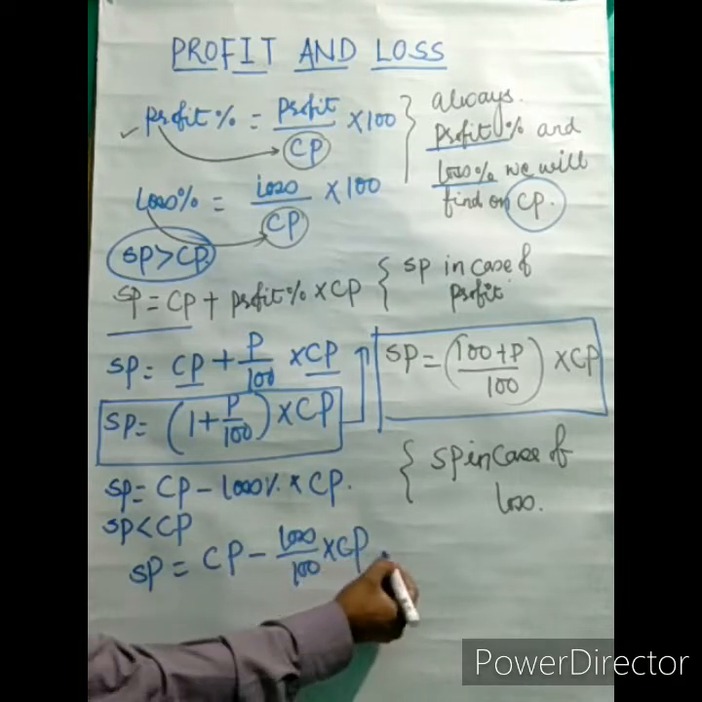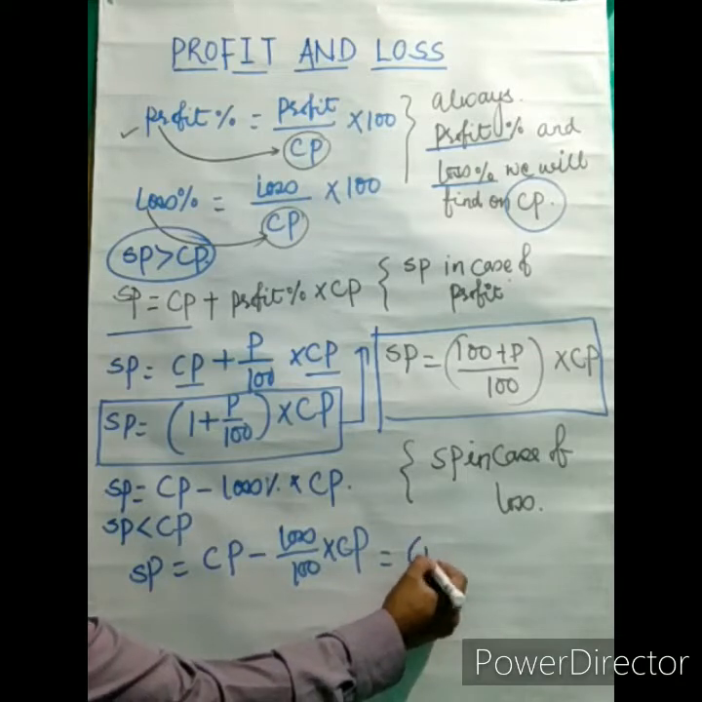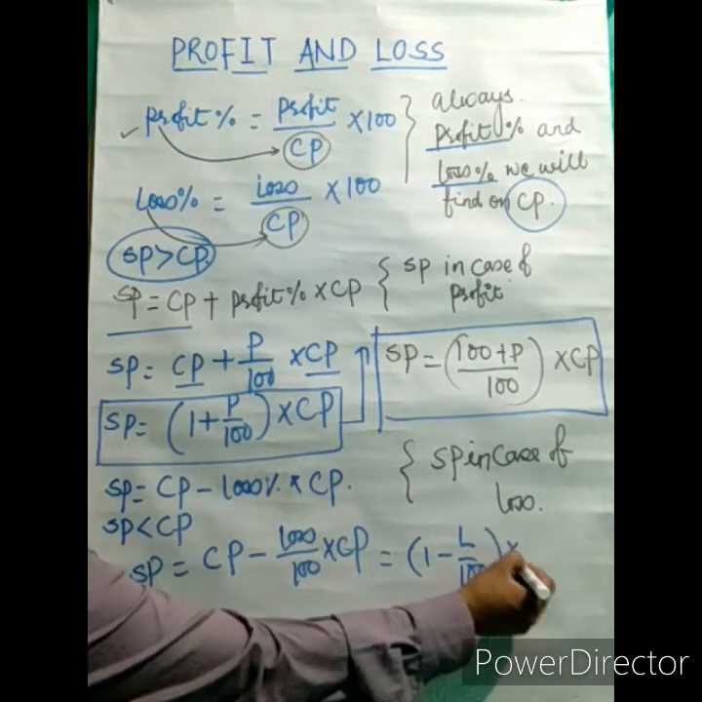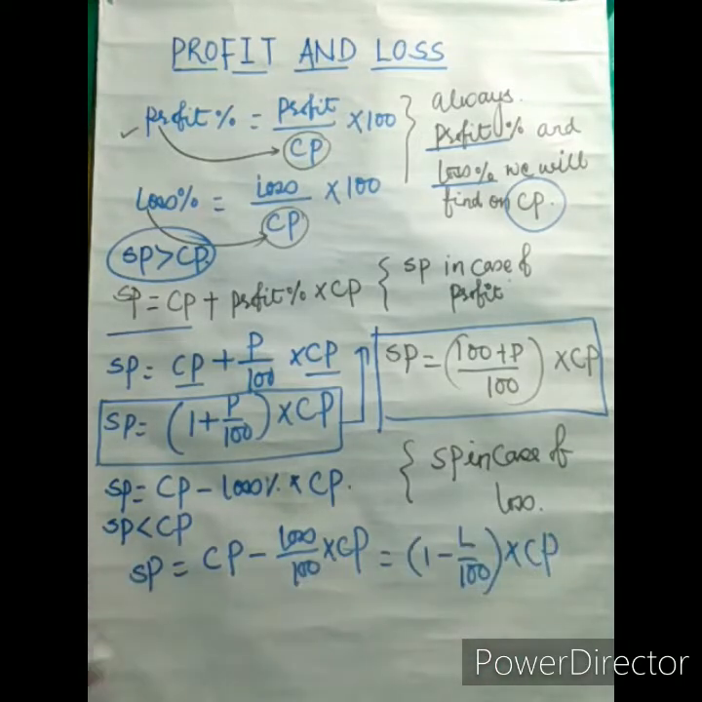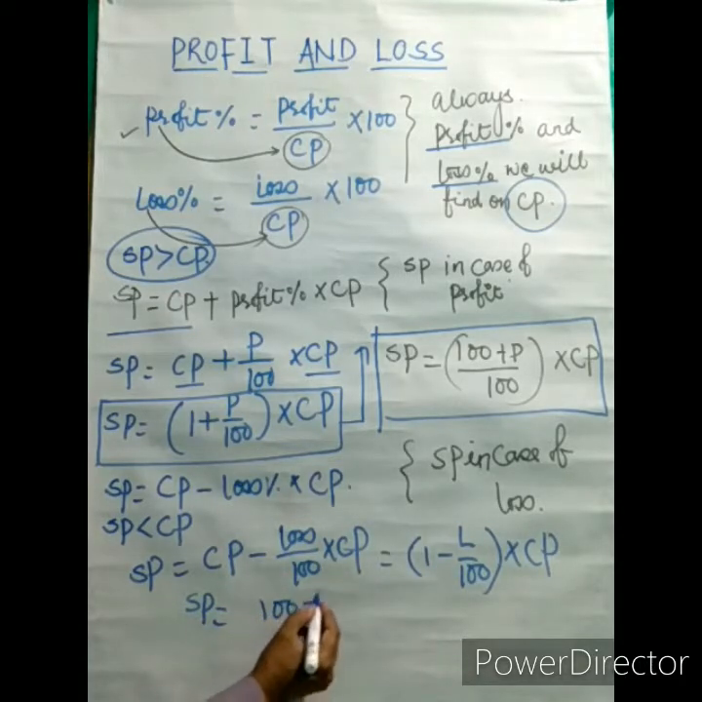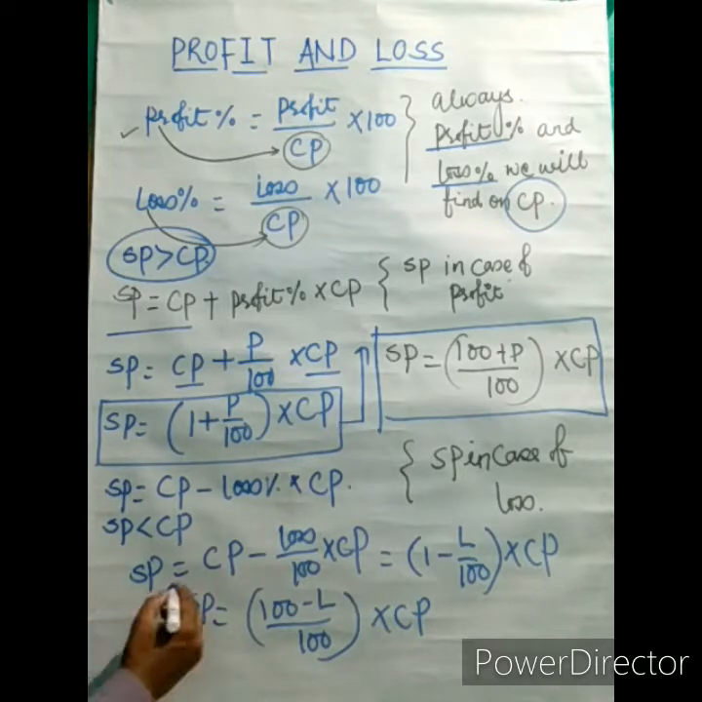CP you can take common. Now it becomes 1 minus loss over 100 into CP, or SP is equal to, here you can take LCM, 100 minus loss over 100 into CP. So these are the two formulas.